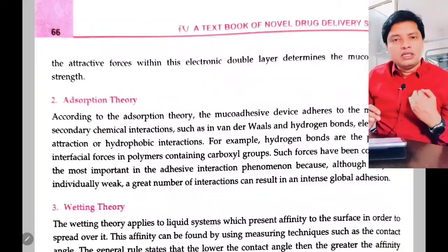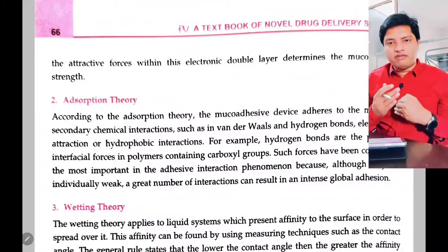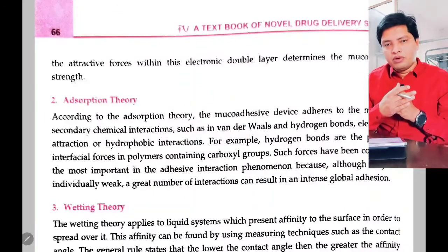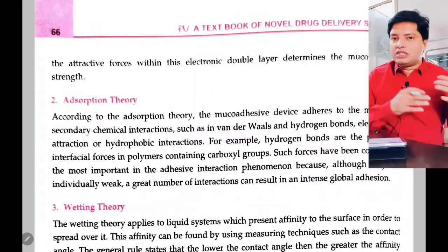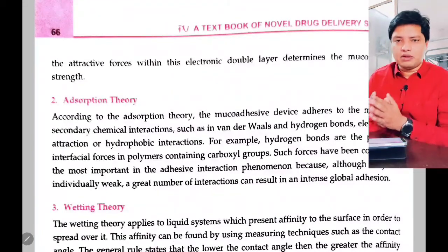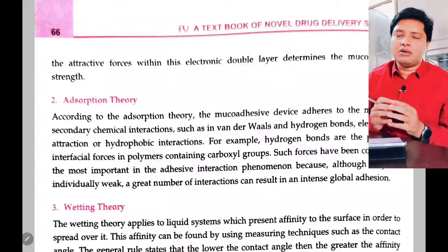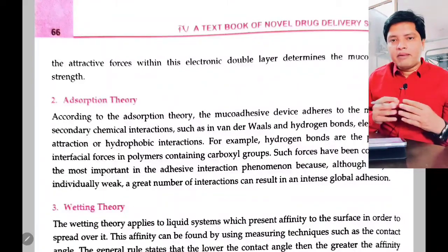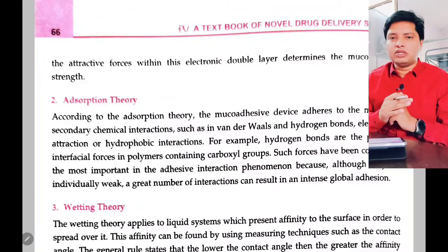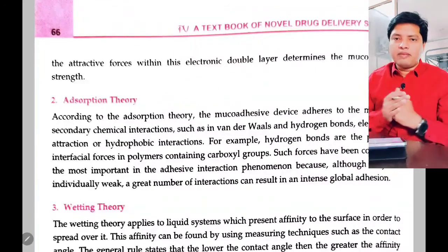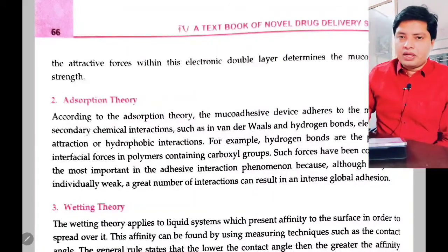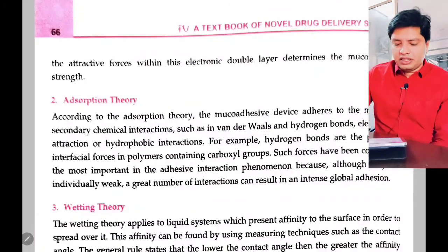So adsorption theory says there will be adsorption of the molecule, or you can say adsorption of your dosage form to the mucin. How does this adsorption happen? We study adsorption in two parts: physisorption or chemisorption. We can say this is chemisorption because there will be a chemical interaction between your dosage form and the mucin. Due to this chemisorption, the dosage form will stay adhered to the mucin. That's what adsorption theory says.